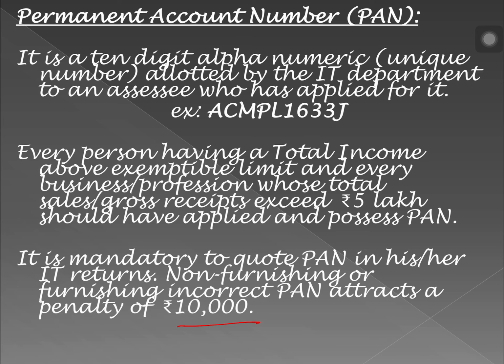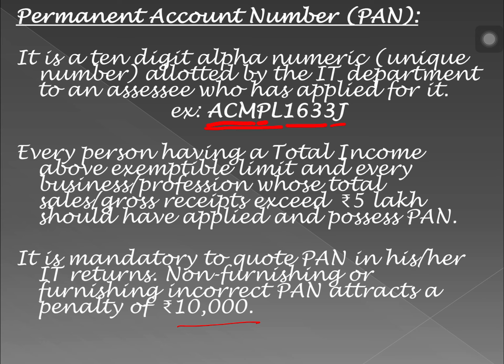Now, the PAN number is an alphanumeric number. The first 5 characters are alphabets, then 4 digits are numbers, and the last character is again an alphabet. The first 3 characters are random alphabets from AAA to ZZZ. The fourth character is the status of a person. For example, if it is an individual, then it is P. If it is HUF, then it is H. If it is a firm, then it would be F.